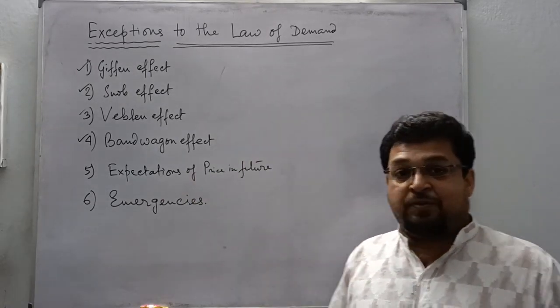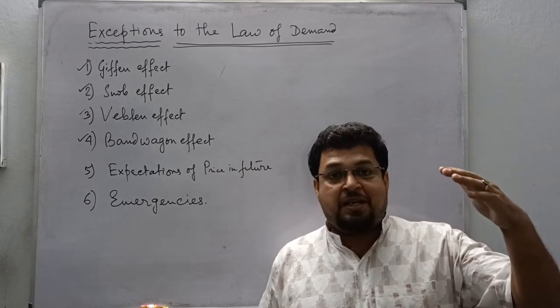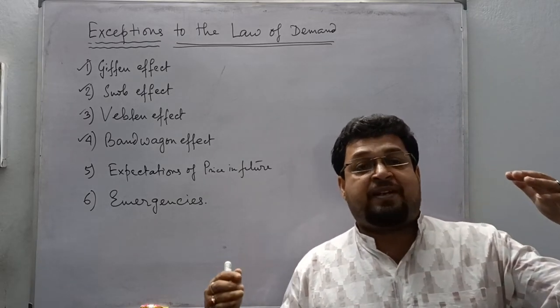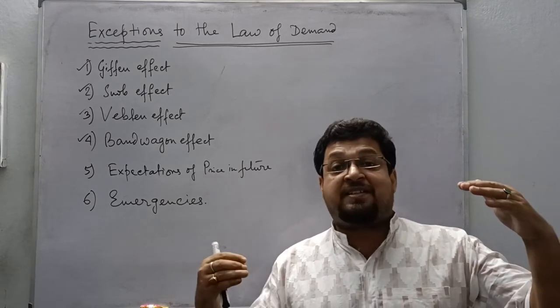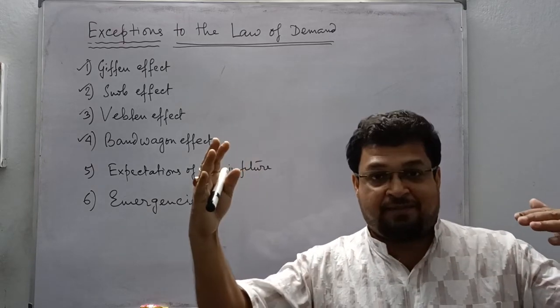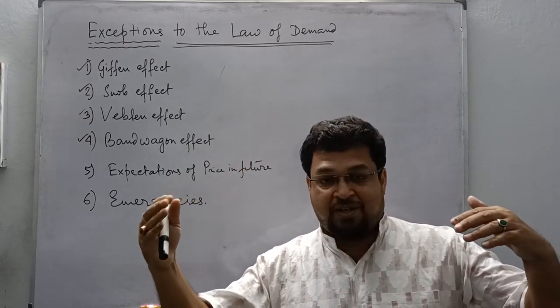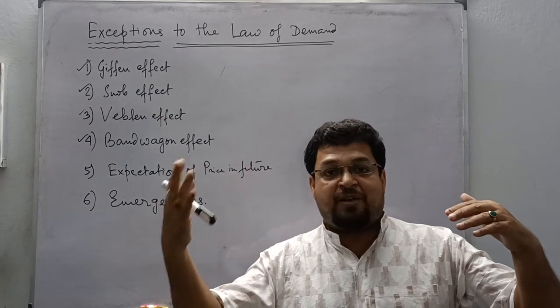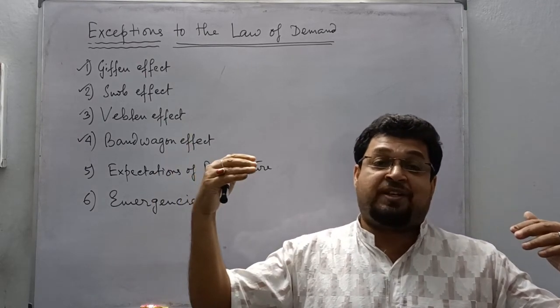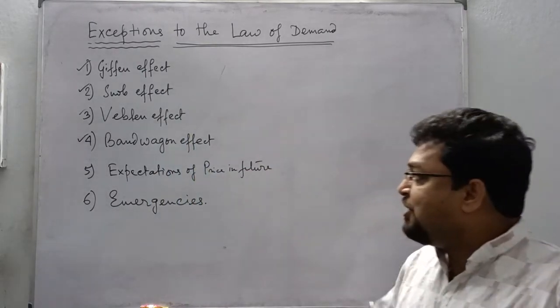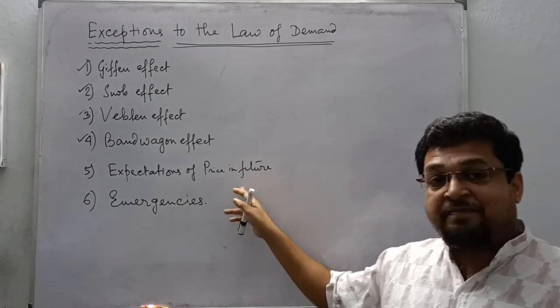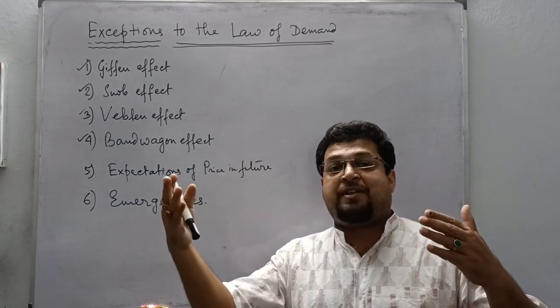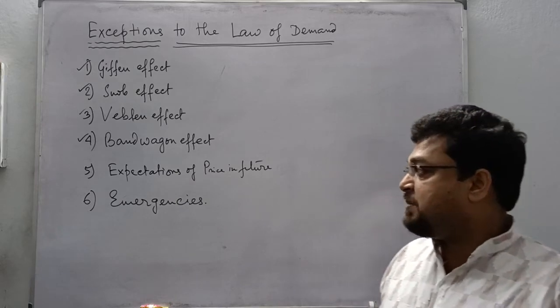Expectations of prices in future. Today the price is rising. People are expecting that the prices will rise further in future. So today they demand more. Instead of reducing the demand, they demand more because they expect the price to increase further. So with expectation of higher price in future, with rising price, the demand increases. That is also an exception.